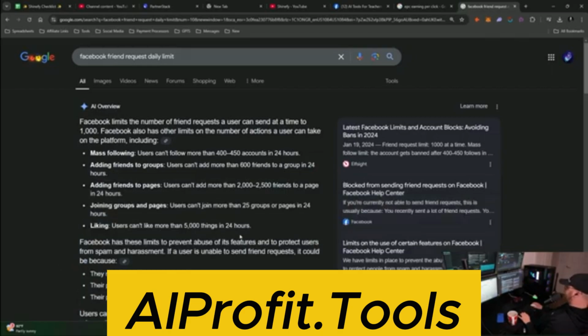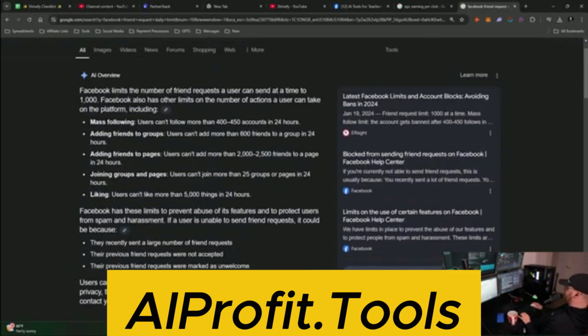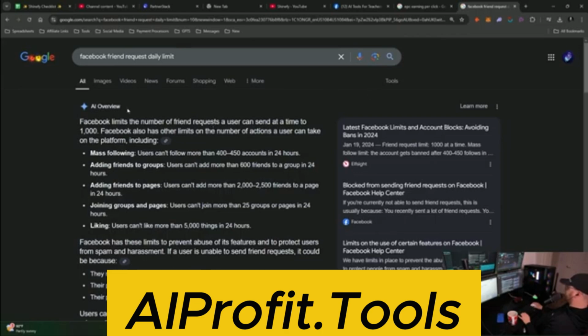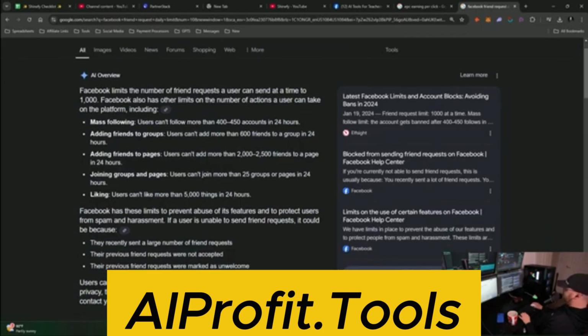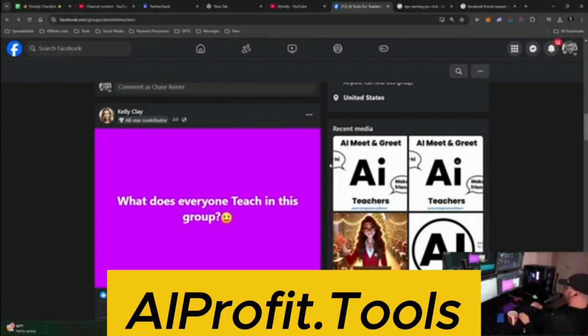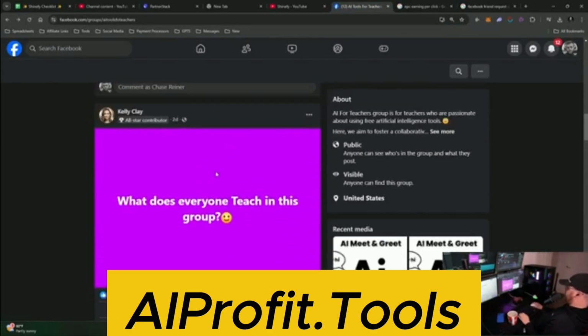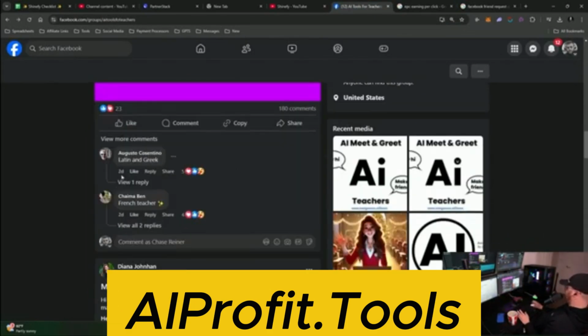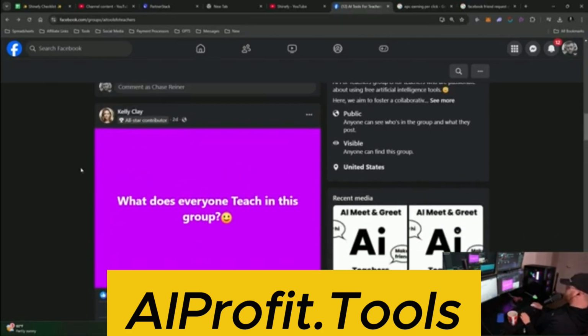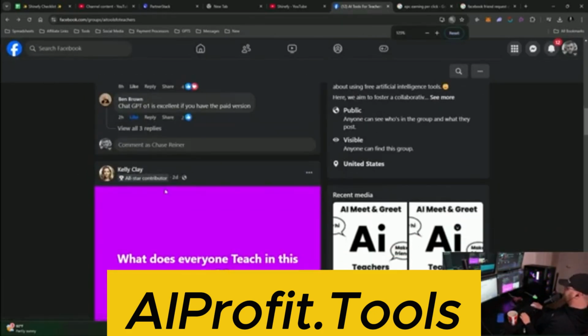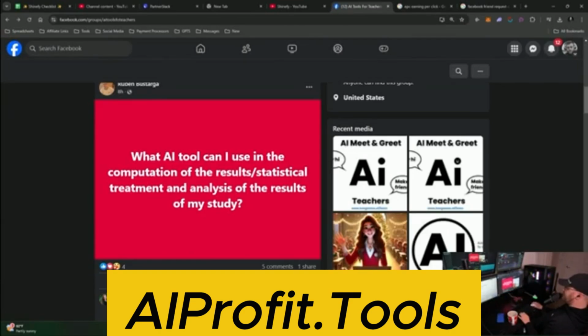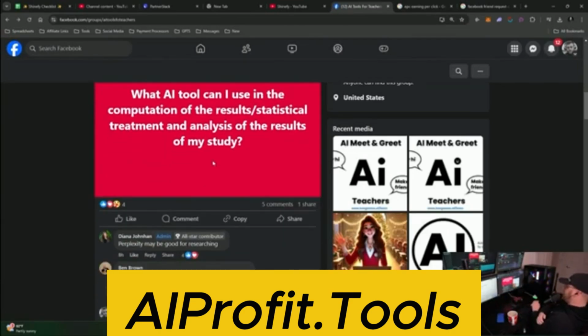So you've got to realize that Facebook tries to limit this as much as possible. And the reason why is because it works. This is why, if I were you, every single day I would just go in and add 20 people. I don't know what the exact number is. It'll tell you when you're getting cut off. I think it's around 20 to 25 people a day. But as soon as it cuts you off, so here's another question. And you'll see, this is the thing that I'm showing you here. This is what a lot of these big groups do, they farm engagement. Because the more you can farm engagement, the higher chances that people are going to see your next post.